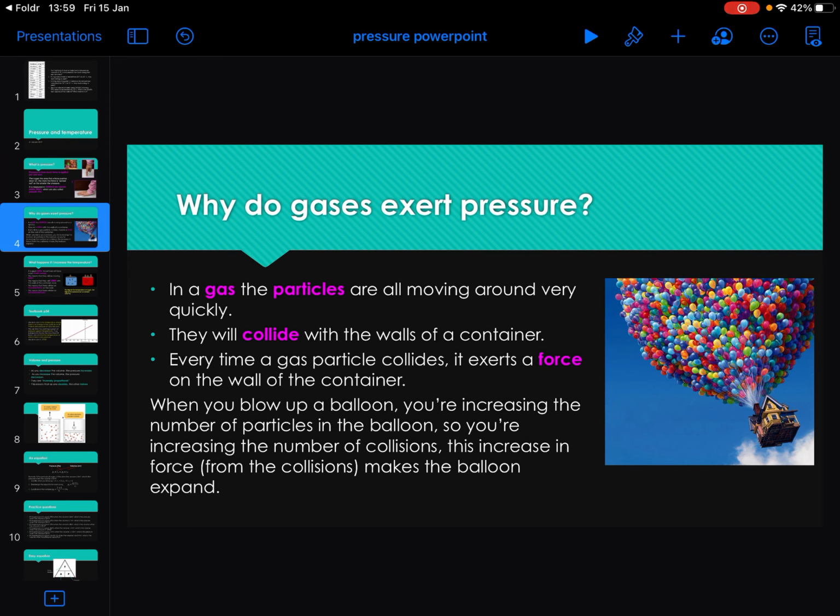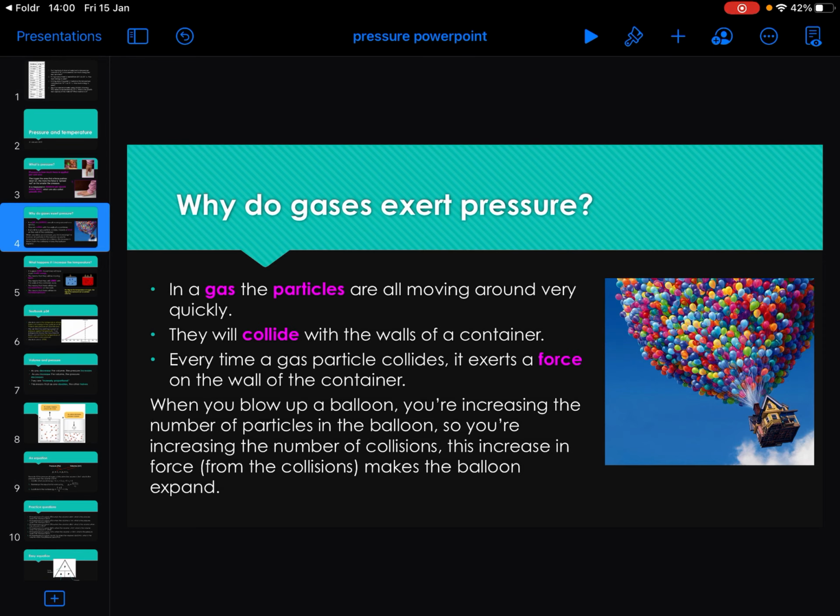So gases exert a pressure because in a gas, as you know, all the particles move round here, there and everywhere. And whilst they are moving around, they will collide, both with each other, but also with the walls of the container. And it's these collisions with the walls that cause that pressure. Every time a gas particle collides, it exerts a force on that wall.